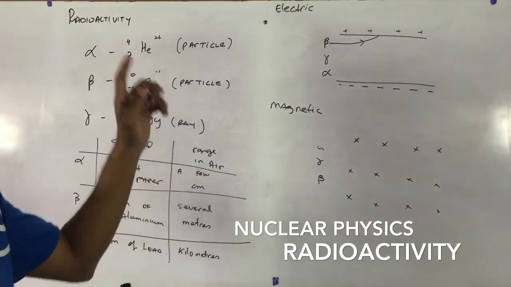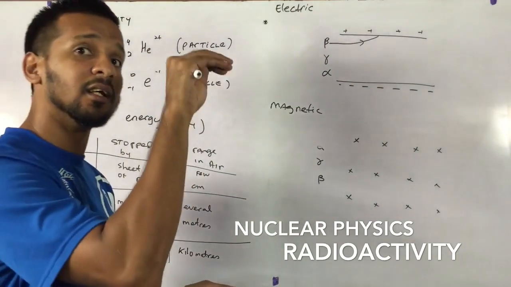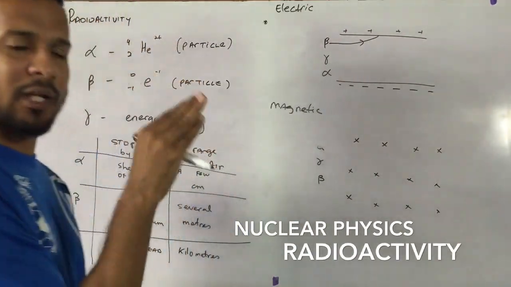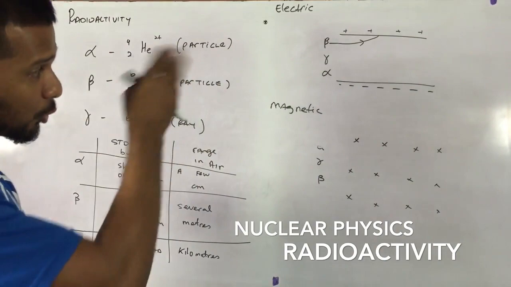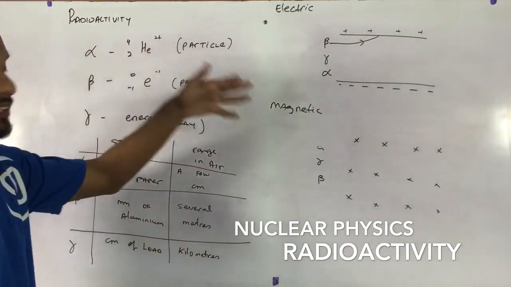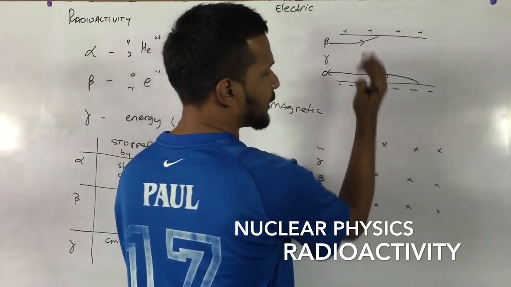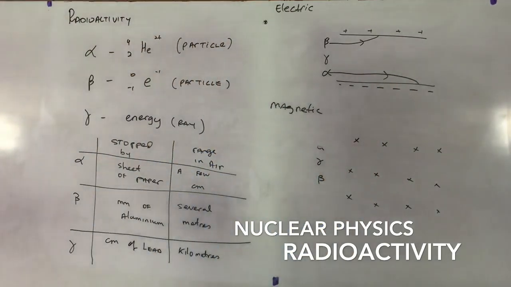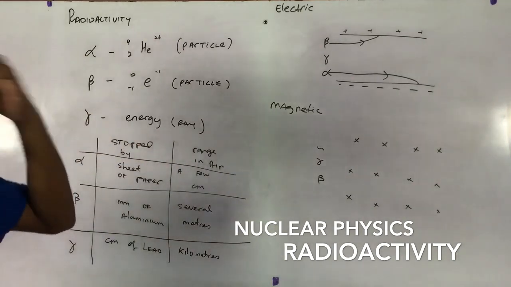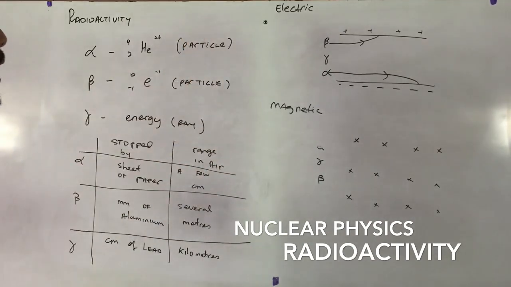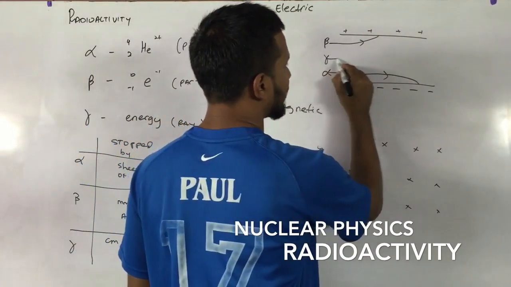Alpha now, alpha is positive, so it should be attracted to the negative. Very good. And will it travel the same distance or will it go further? Very good, it will go further. Why? Because the alpha particle is heavier. So the alpha particle will travel a little bit further before it's pulled in by the electric field. What about gamma? Gamma has no charge. So if something that's not charged is traveling through an electric plate like that, what will happen? Well, nothing will happen. The gamma ray goes straight through.